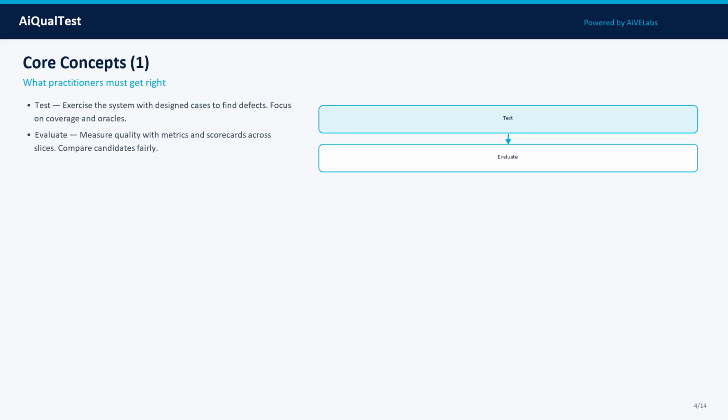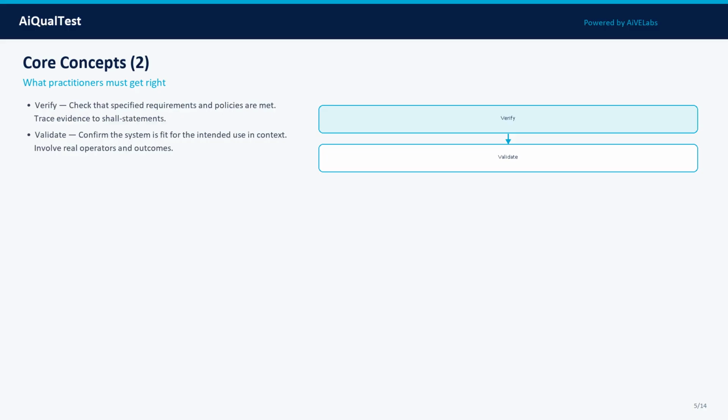Concept 2: Evaluate. Measure quality with metrics and scorecards across slices. Compare candidates fairly. In practice, treat this as a measurable property, tracked across model, prompt, data, and tooling changes.